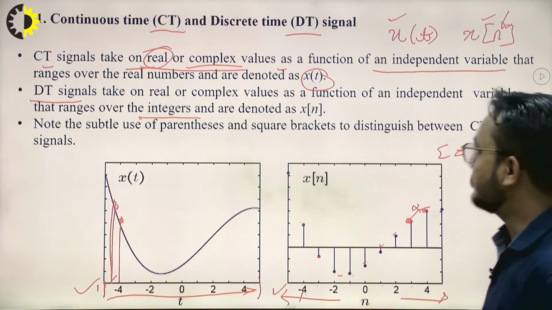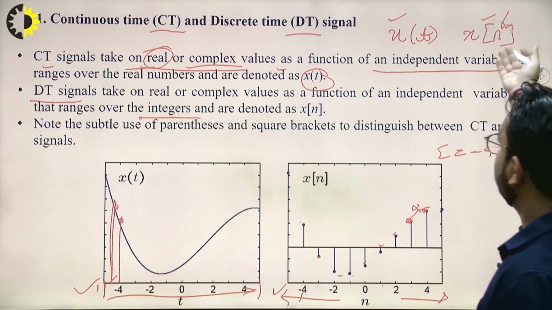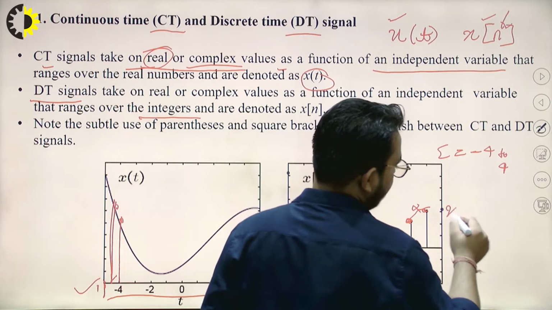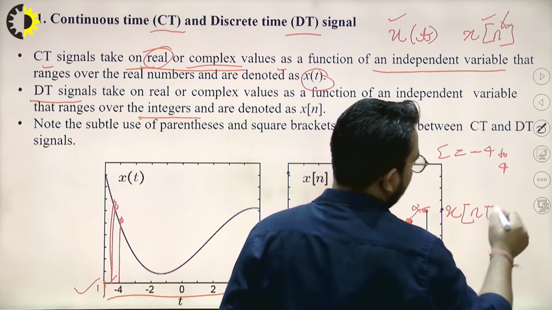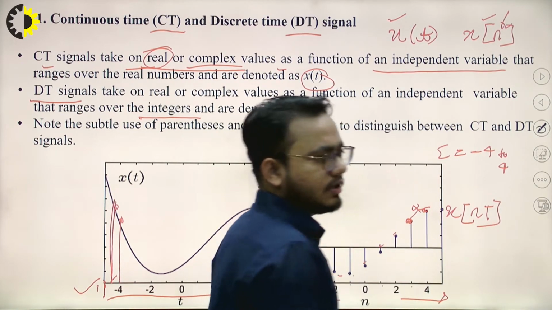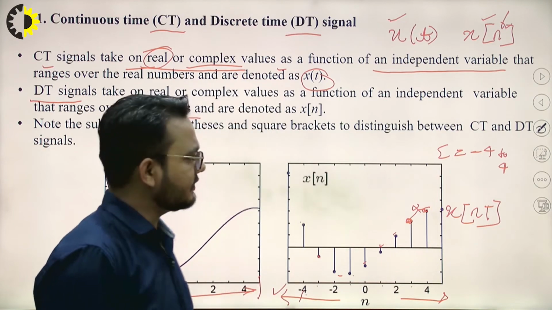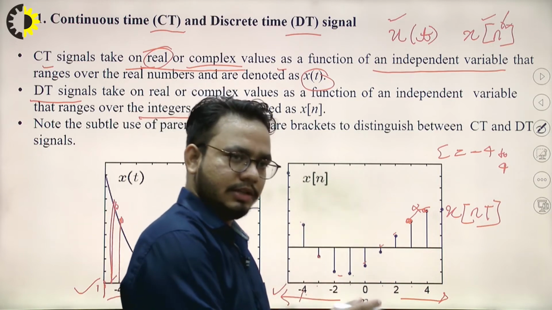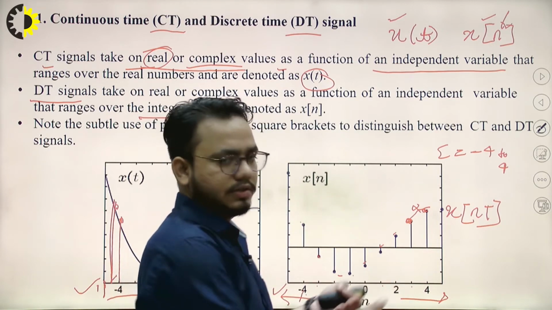They are samples. And we can also represent this discrete time signal in one more form, which is x of nT, where T is a time period, or we can say a particular instant. At that instant also we can have a signal value.